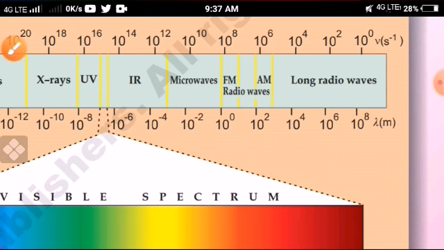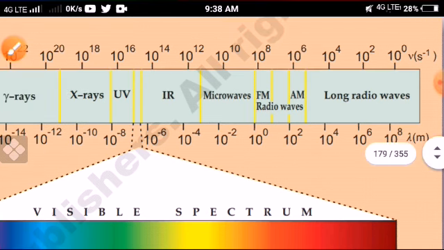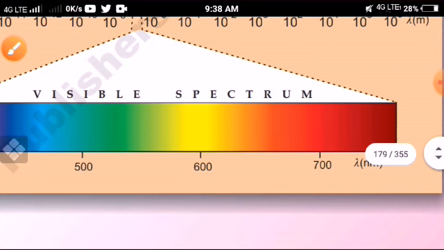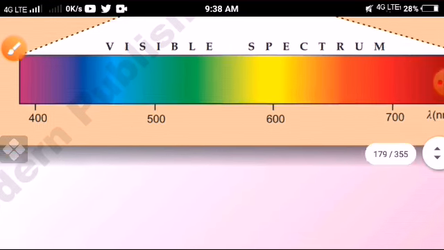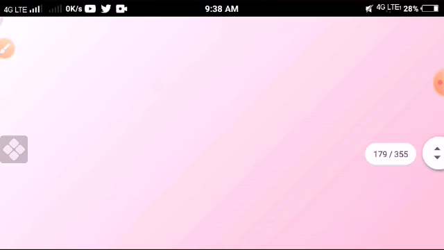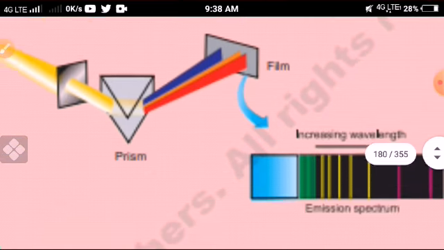If frequency increases, then wavelength decreases. So this is the relation we already discussed. This is the visible spectrum. See here, different colors are obtained at different wavelengths. So already discussed this.